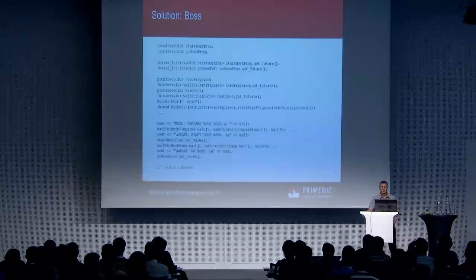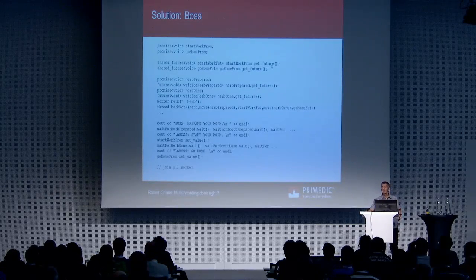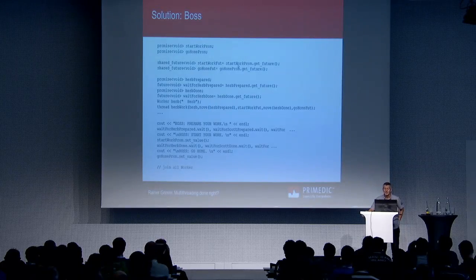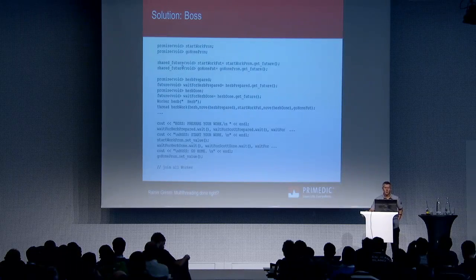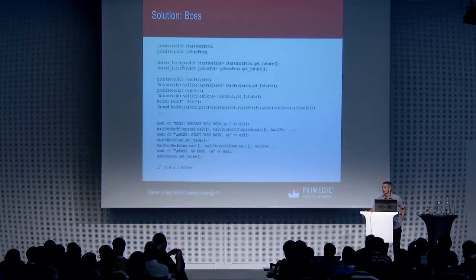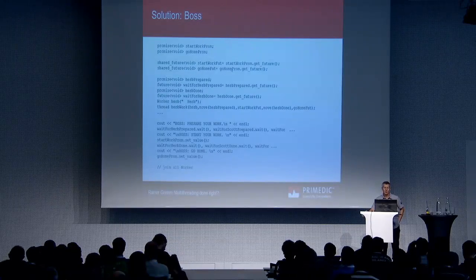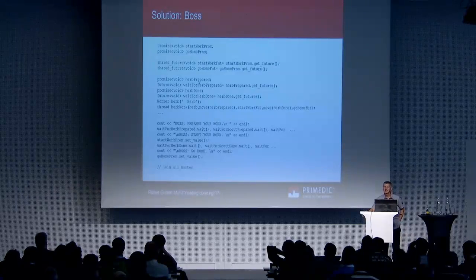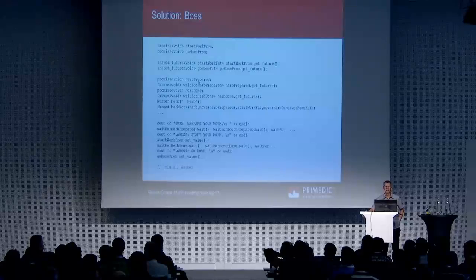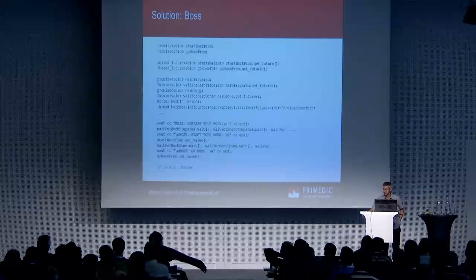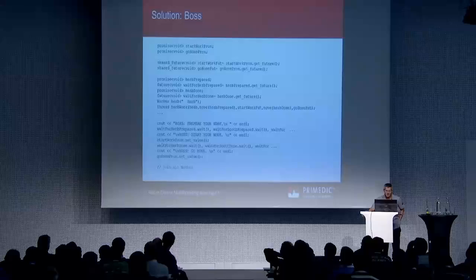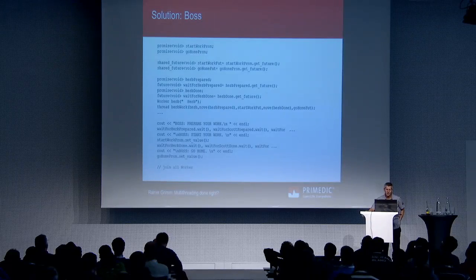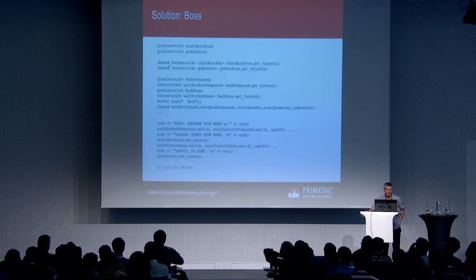Here, start work promise, get future. I get the future out of the promise. That's a shared future, because when the boss says start work, all workers have to hear it. It's also the same for go home. Then here I only show you help. Help needs two promises: one to say to the boss, I'm prepared, and one to say to the boss, I'm done. So have a look here. I use this promise to get the future. That's only a simple future, no shared future.